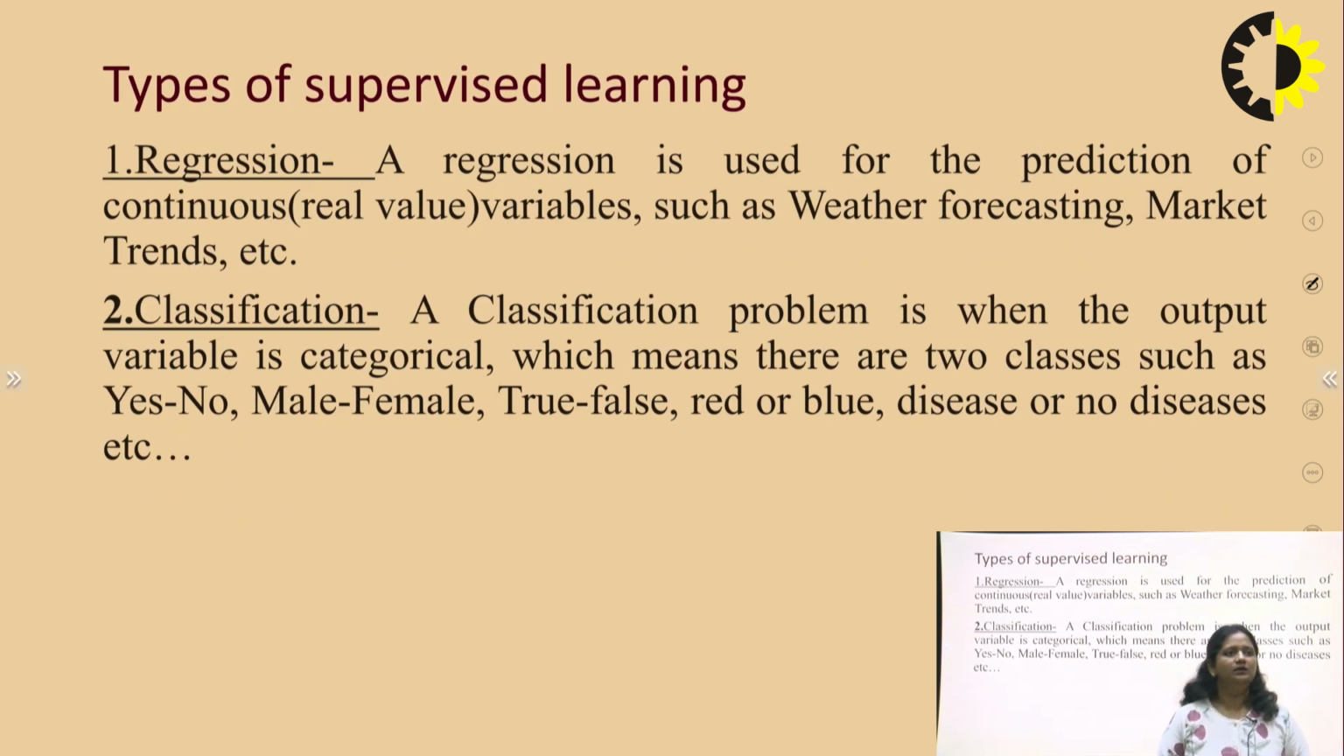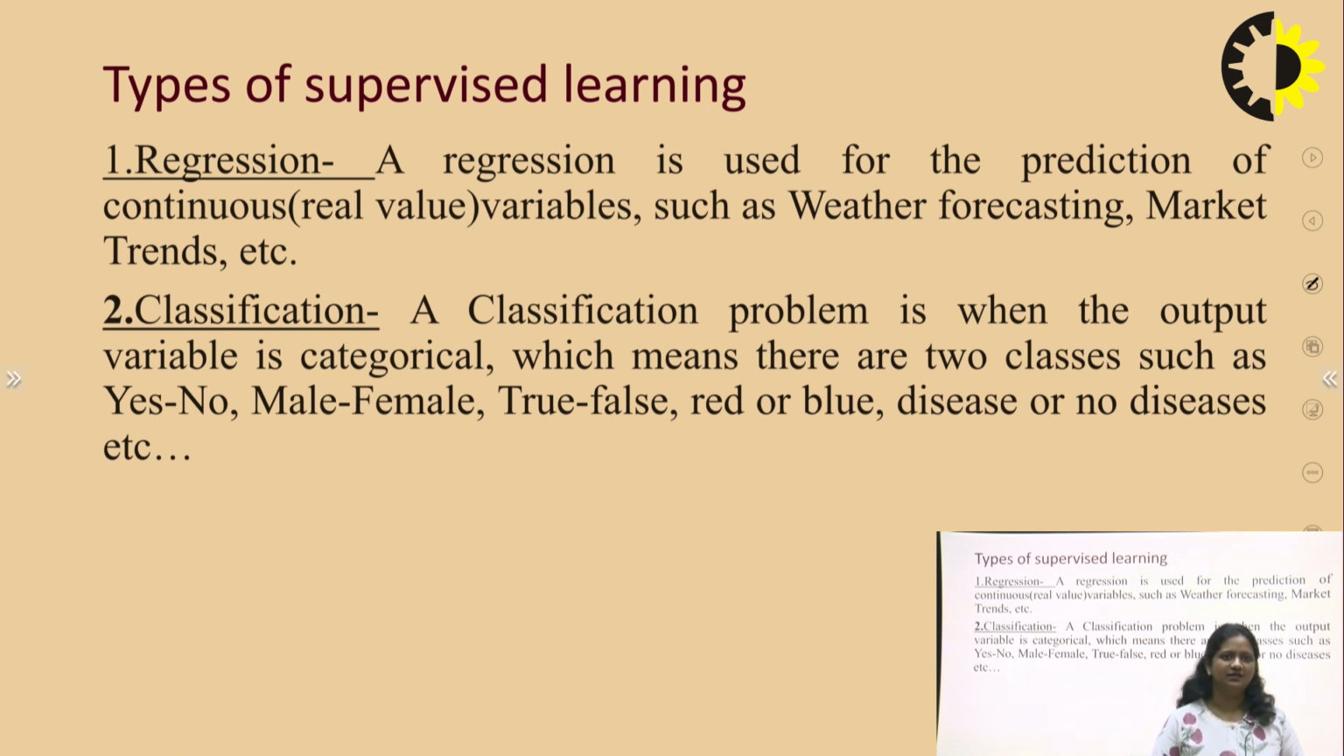Now the types of supervised learning. There are 2 types of supervised learning: regression and classification. Regression is used for prediction of a continuous variable. Regression is used to predict continuous, or real, values, such as weather forecasting or market trends, which are changing continuously.